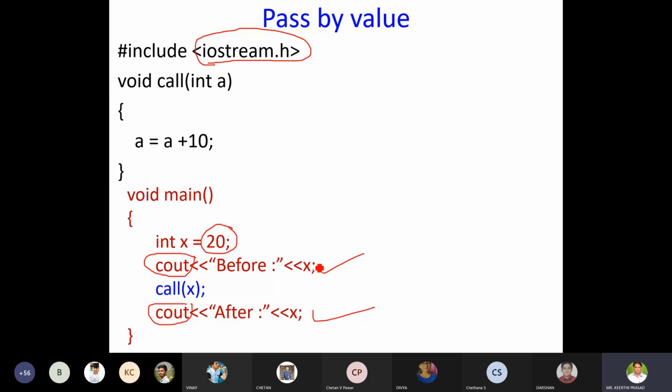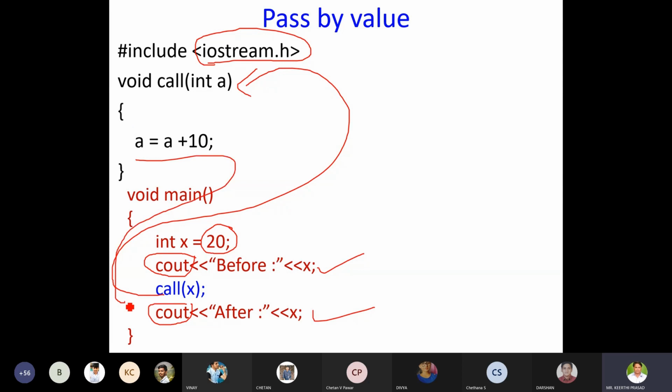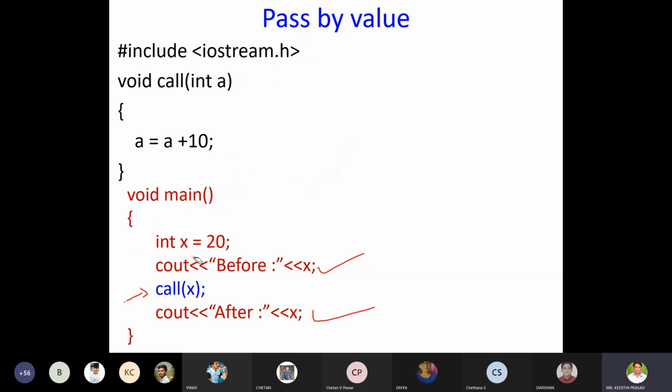Initial value of x is 20. X will be displayed before calling the function once and after calling the function once. And you know that when a function is called, control goes to the place of function definition and executes the statements, and after that it comes back to the place where it was called. Now tell me what is the result of this code? 2030. Any other answer?